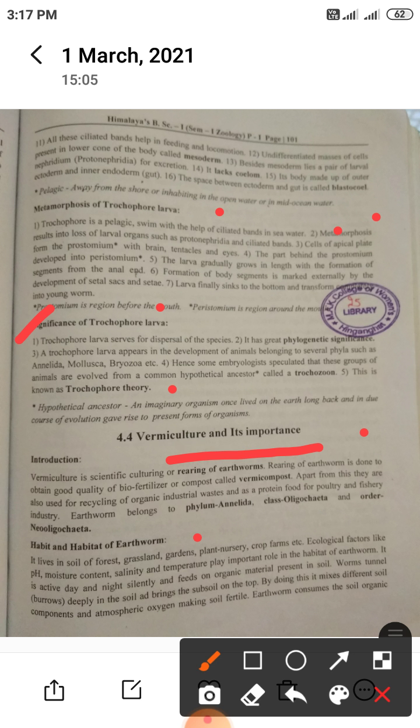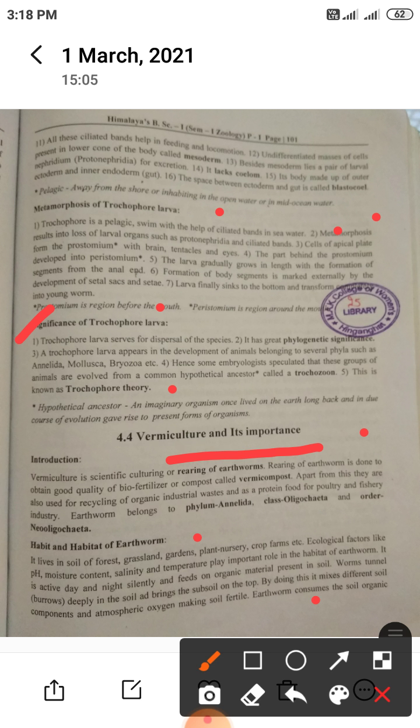Habit and habitat of earthworm. It lives in soil of forest, grassland, gardens, plant nurseries, crop farms, etc. Ecological factors like pH, moisture content, salinity and temperature play an important role in the habitat of earthworm.